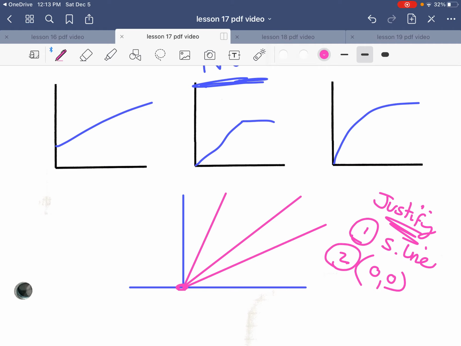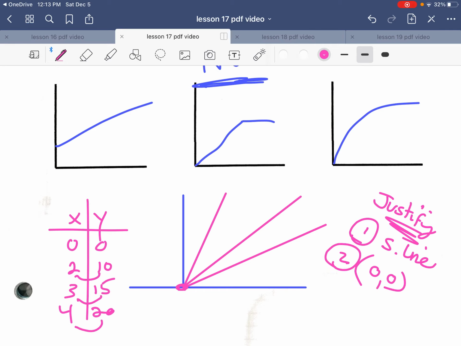So of course, if it has 0, 0, this kind of table, if it's X and Y, if 0 is being graphed, it has to go with a 0. And then after that, whatever the numbers may be, they obviously have to be the same numbers every time. So that's a 10, that's a 15, and that's a 20, because every single time you divide these, 10 divided by 2, 15 divided by 3, 20 divided by 4, it always gives you a proportional coefficient, in this situation, of a 5. That creates a proportional table.